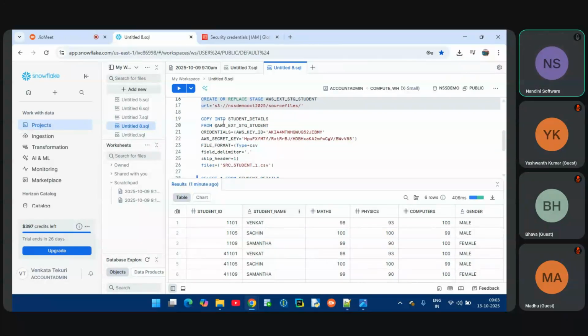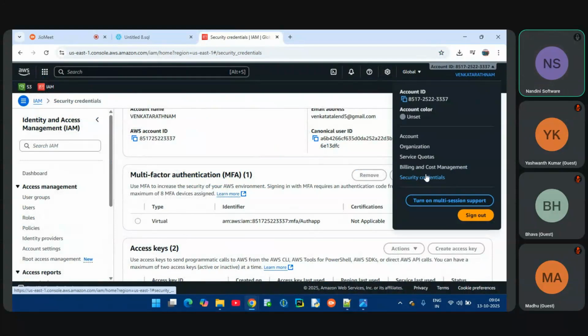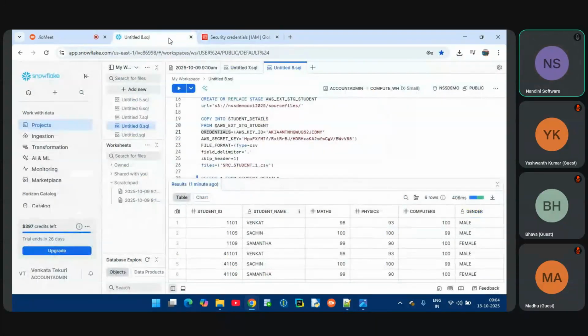To connect to AWS I need credentials. The AWS team will provide the security credentials, so you don't need to create them in real time. I used these credentials, then defined the file format: the file type, the field delimiter, and the header. I passed all these object names, then loaded the data. This is the way to load the data, guys.